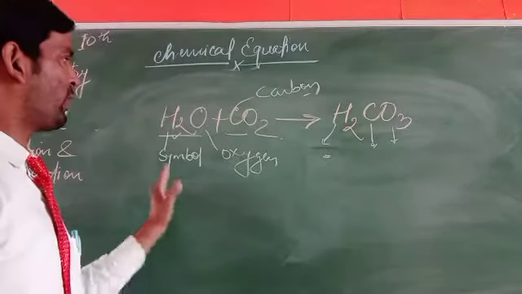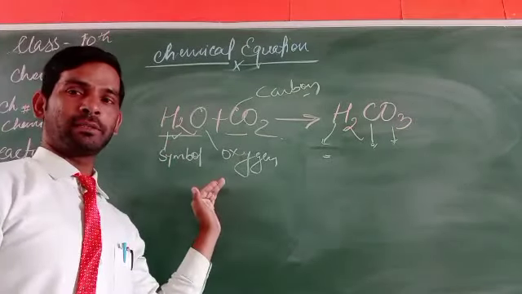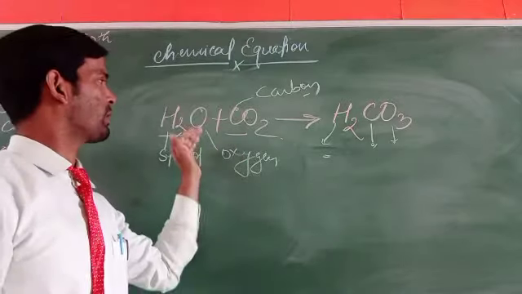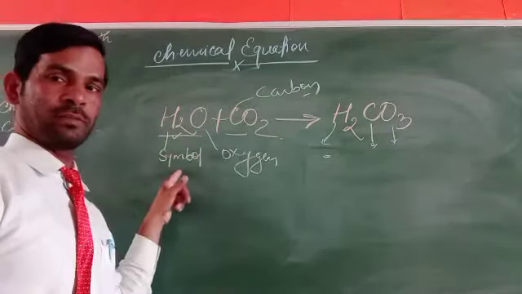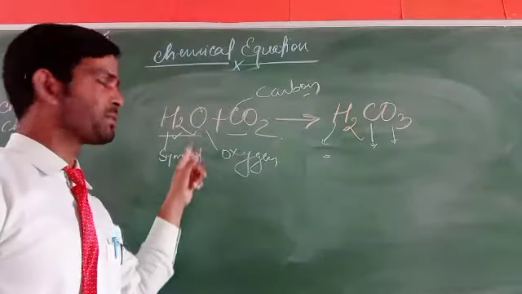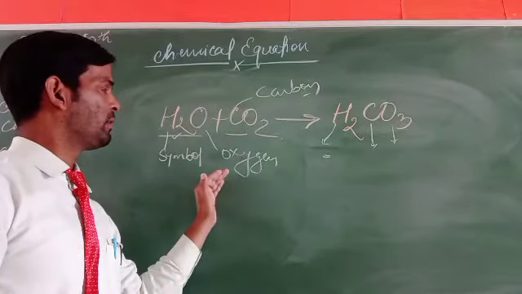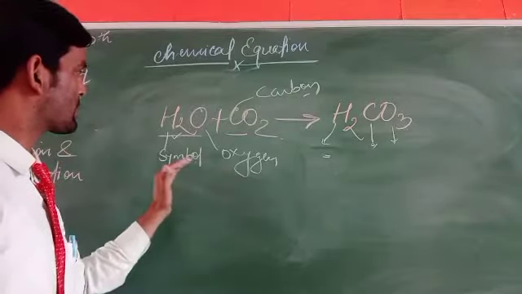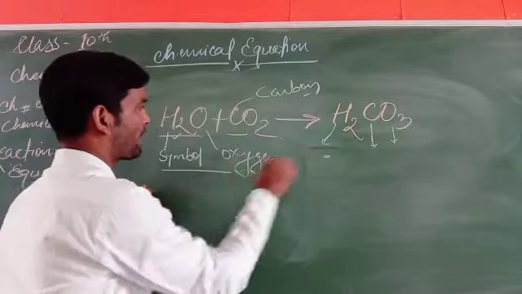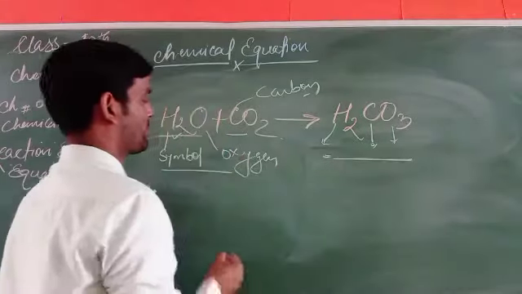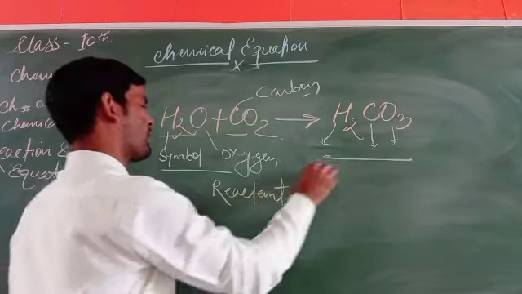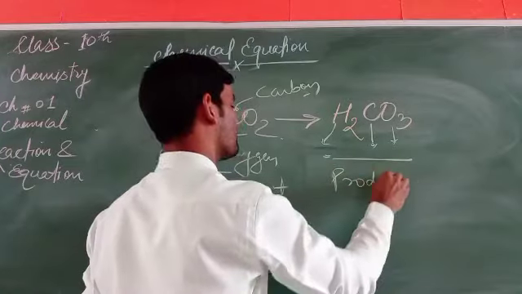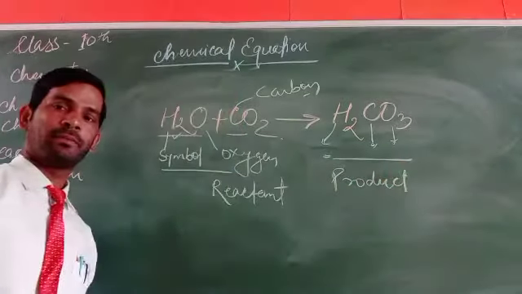So first of all, in any chemical equation, the chemical change that takes place is written in terms of symbols, the symbols of the reacting substances as well as the products. It is a reactant and that one is the product.